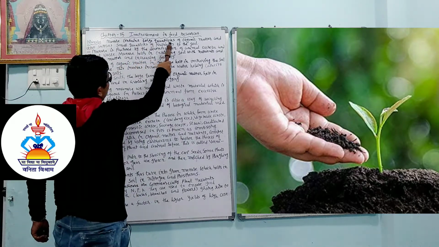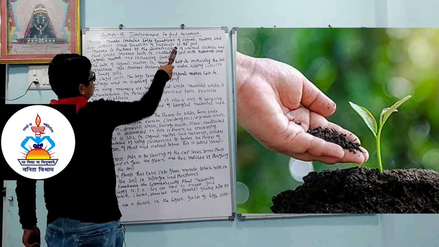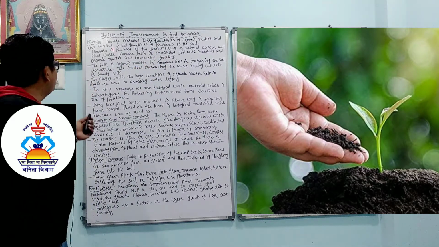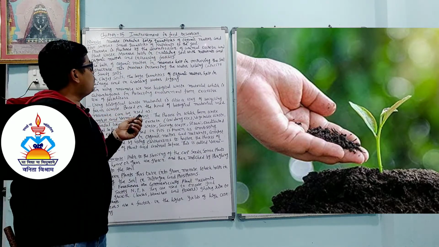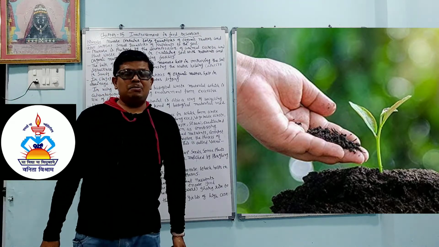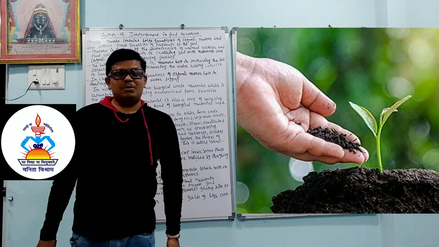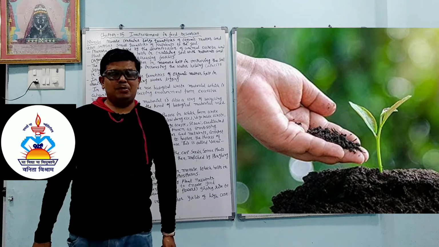Manure contains a large quantity of organic matter and also supplies a small quantity of nutrients to the soil. Dear student, you know what is called organic matter. Organic compounds are called hydrocarbon compounds. The compounds which are made up of carbon and hydrogen are called hydrocarbon compounds.